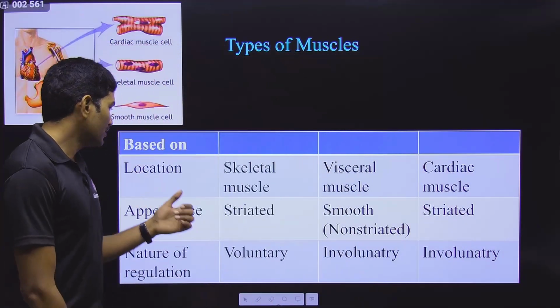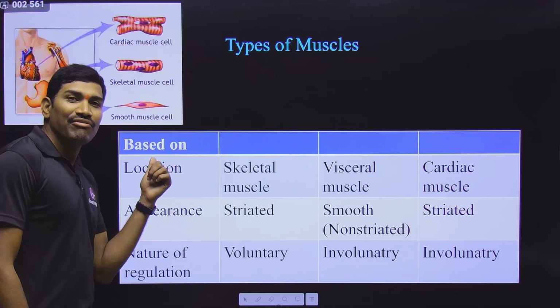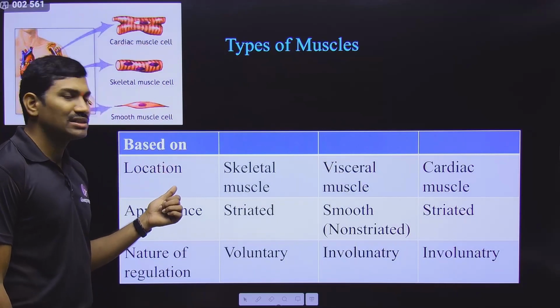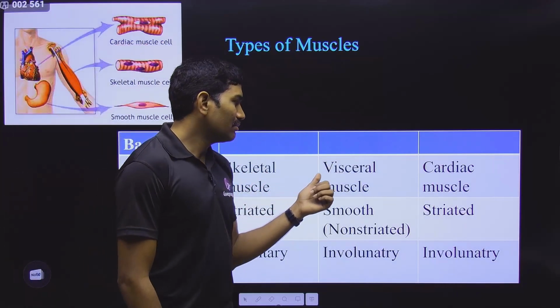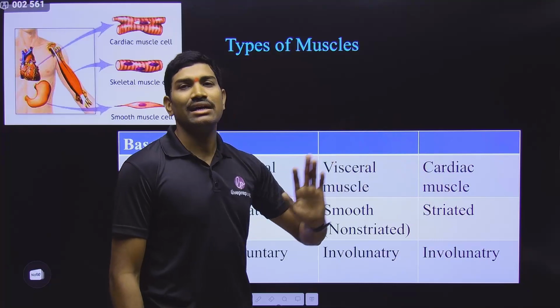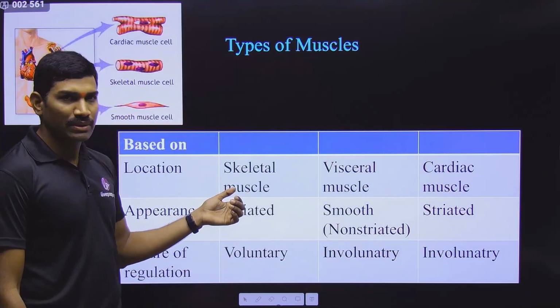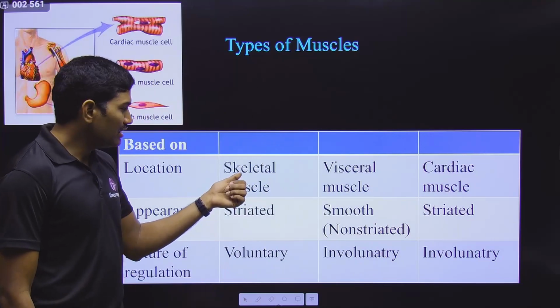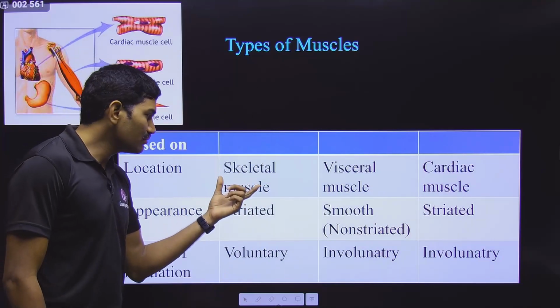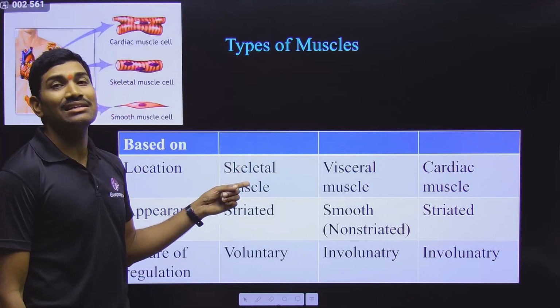First we will talk about the first one, based on the location. Based on the location, muscles are of three types: skeletal muscles, visceral muscles, and cardiac muscles. All three at a time I will try to tell you, so observe carefully with comparison. Skeletal muscle. Why is it called skeletal muscle? Because this muscle is attached to the skeleton.